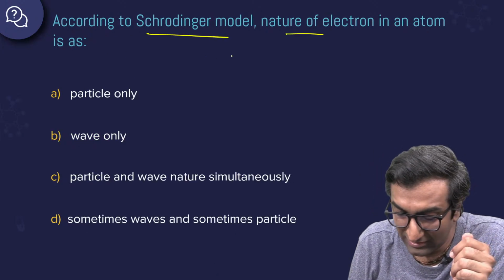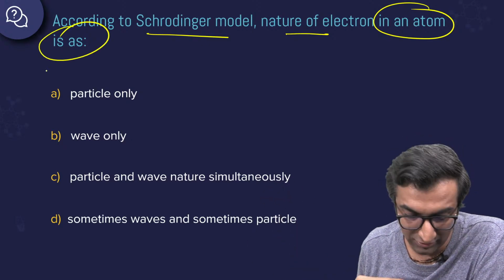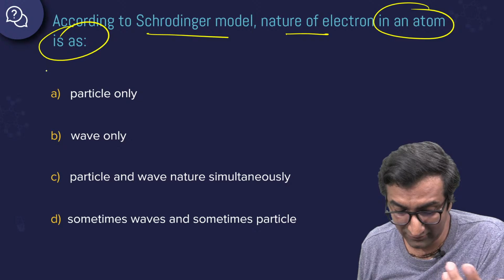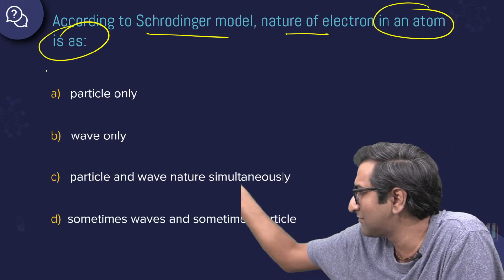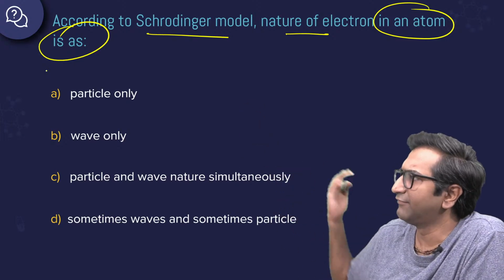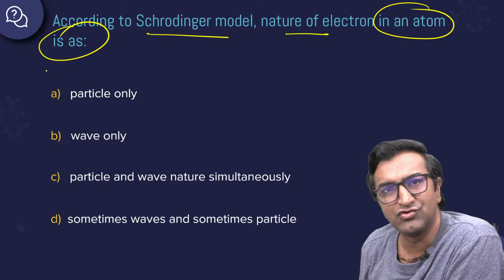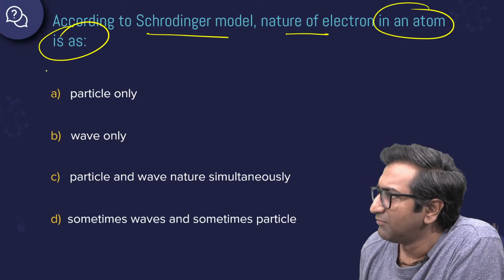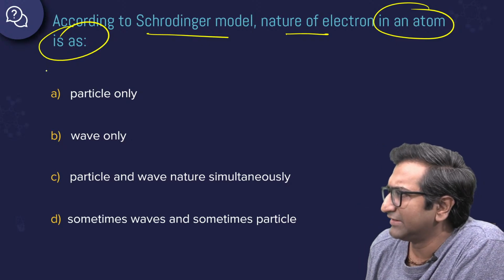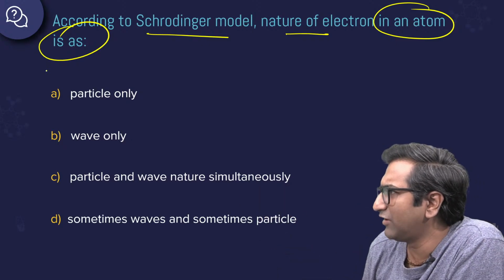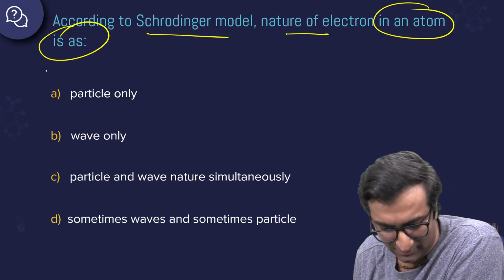According to the Schrodinger model, the nature of an electron in an atom is as, this is a really easy one. Just making sure you are awake. A particle or a wave, both simultaneously, or sometimes a wave, sometimes a particle? What do you think? Sometimes this, sometimes that, always one or always both? This is more of a philosophical thing, actually. There's no way for us to know how something behaves, because a particle could show wave nature, it could also show particle nature. So technically, it's both at the same time. You might ask what that means, but that is actually the answer. Yeah, both at the same time is the right answer.